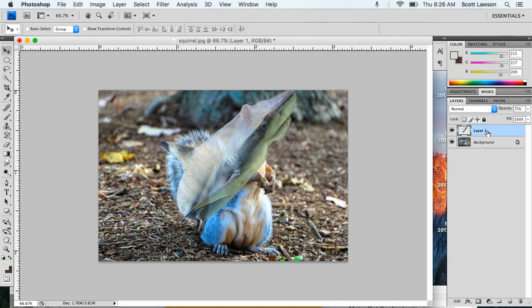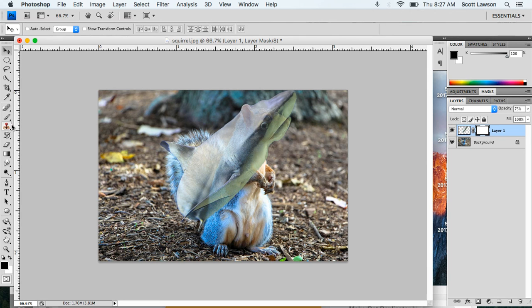Then we're going to add a masking tool to get rid of our shark around our squirrel. So here's what we're going to do. We're going to select the Add Layer Mask. Make sure you add it to your animal that we just did the liquefy tool to. And you'll see a little white spot right here. Now, in order to hide something, your colors need to be black and white with black on top.